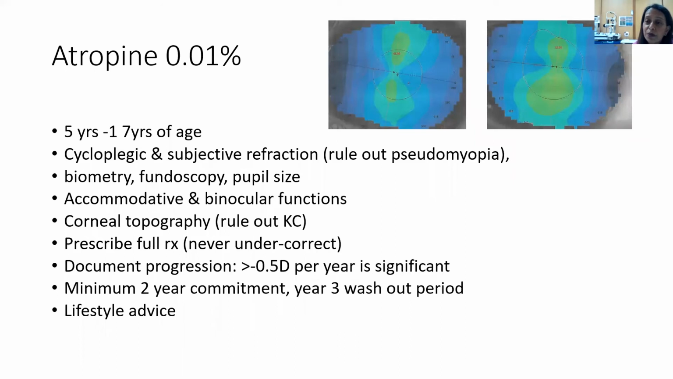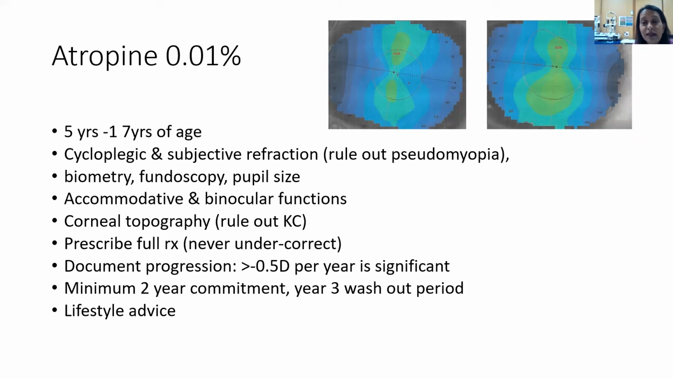Myopia control with 0.01% atropine can be started as young as 5 years old and should be considered where there has been an increase in myopia of greater than 0.5 diopters in less than a year. A cycloplegic and subjective refraction is required as a baseline. Always prescribe the full spectacle correction. Undercorrection has been found to cause myopia to progress. A corneal topography is not mandatory to start treatment, but would help to differentiate between myopia and keratoconus.